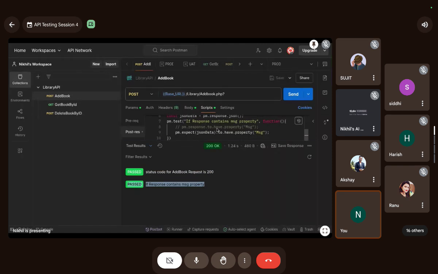Do you guys understand this? Any doubts still here, guys? Any doubts?